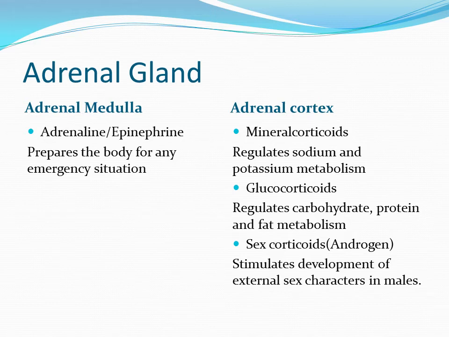So first we'll deal with adrenal medulla. Adrenal medulla secretes adrenaline. It is a hormone which prepares the body to meet any emergency situation, that is for fight or for flight. Extra energy and strength is provided to the body. The gland itself is stimulated by the nerve endings of the autonomic nervous system.